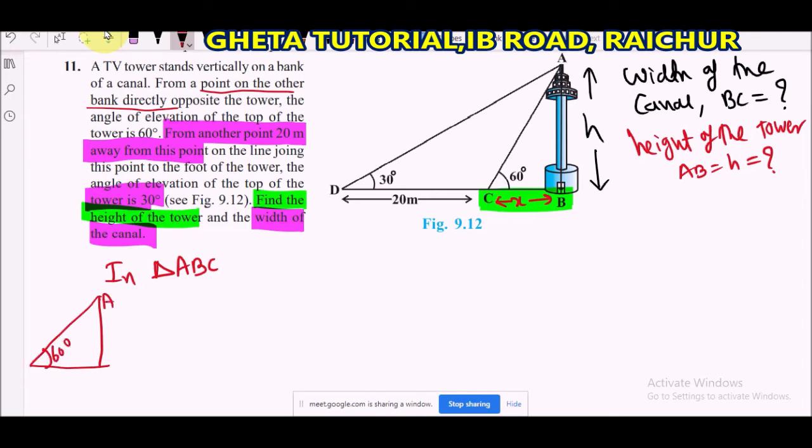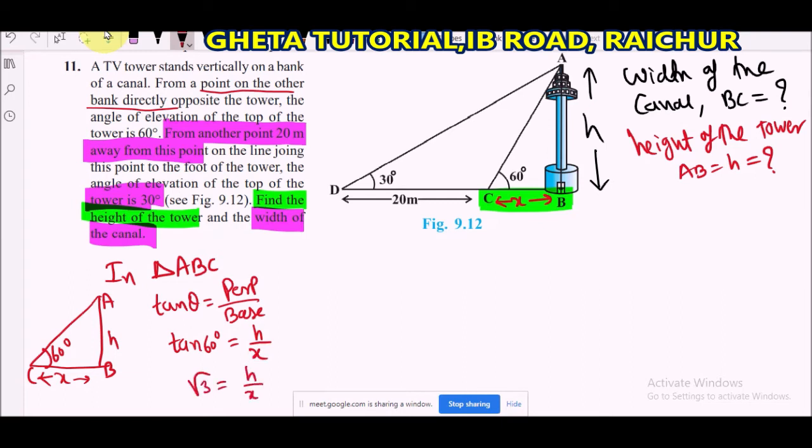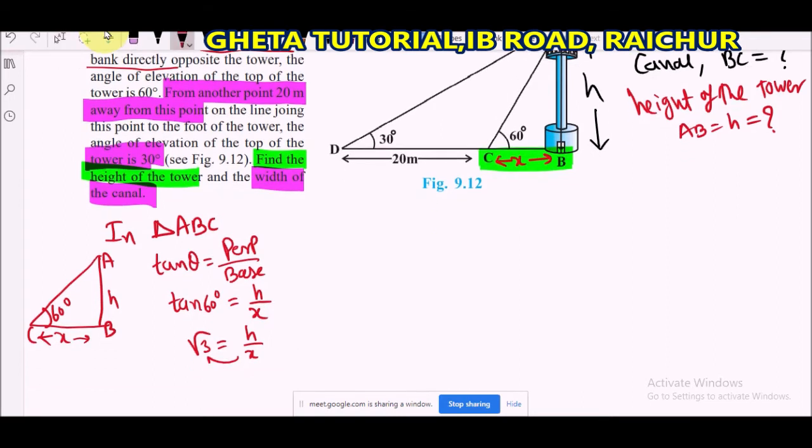This is ABC, so this is x and AB is the height. In triangle ABC, tan theta is equal to perpendicular by base. Theta is 60 degrees, perpendicular is H, base is x. Tan 60 is root 3, so root 3 is equal to H by x. Cross multiplying, H is equal to root 3 x.